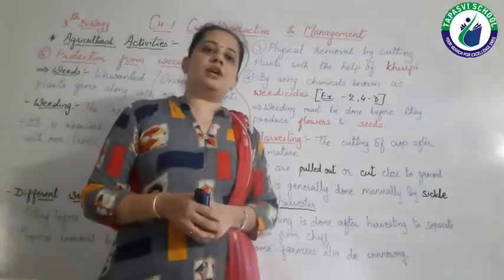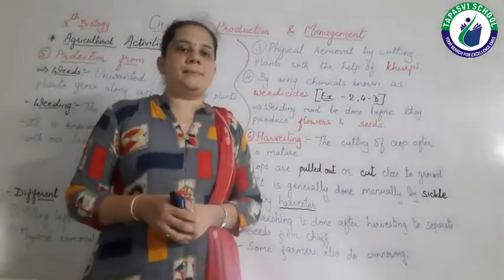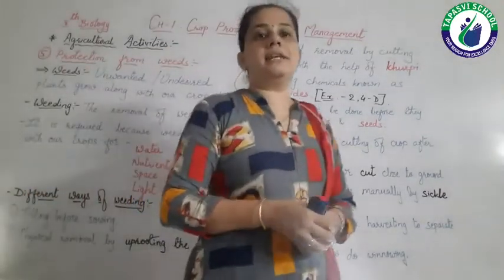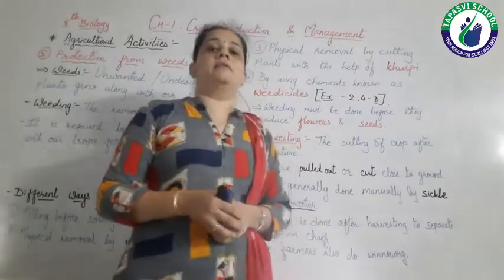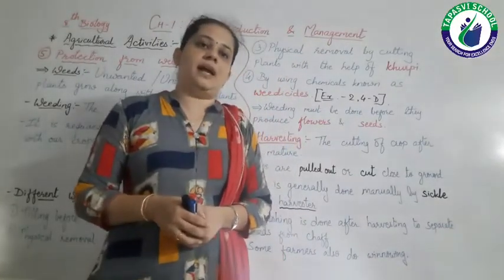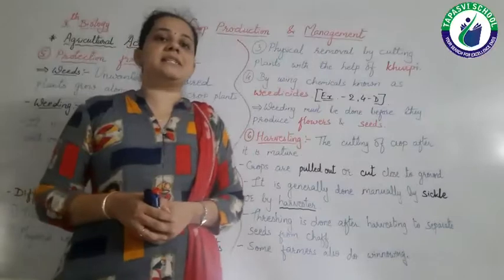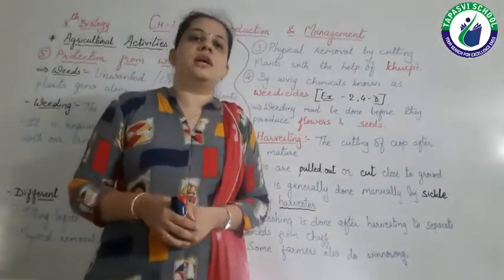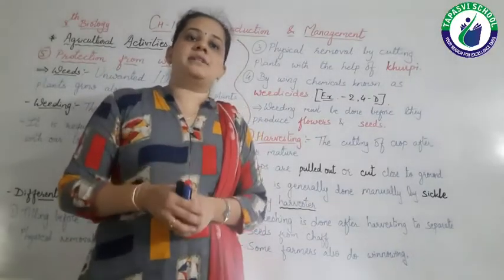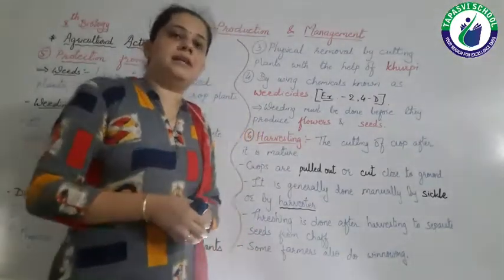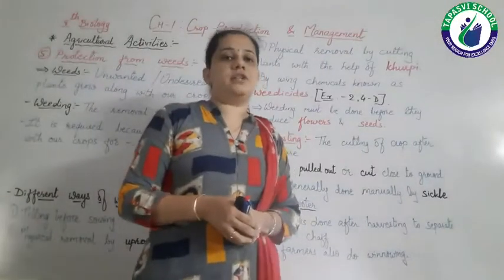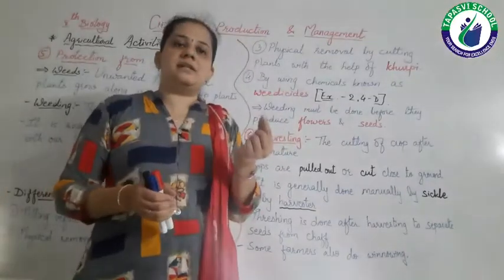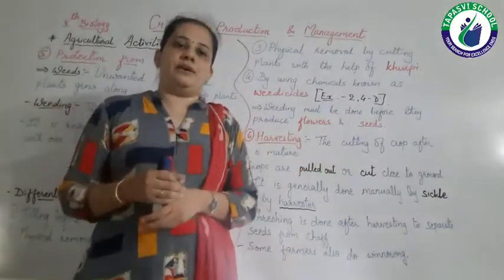As we harvest the crop, what would be the next step? Yes, you are right. We have to separate our seeds from its cover known as chaff, right? So to separate the seeds from the chaff, farmers generally use threshing. What is threshing? That you have already studied in 6th standard. Threshing is just a method to separate the wheat seeds from the chaff.